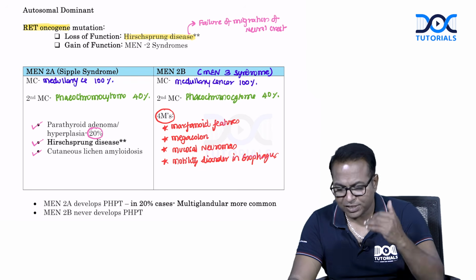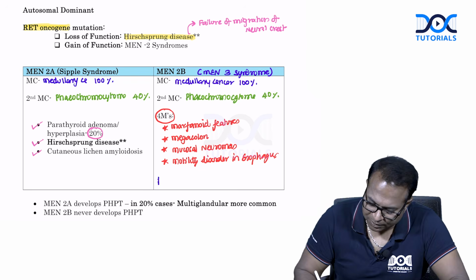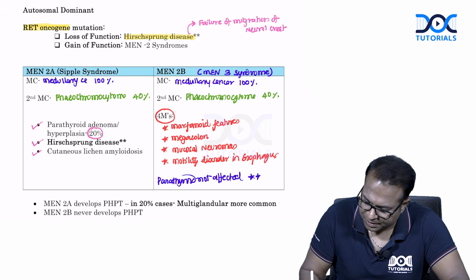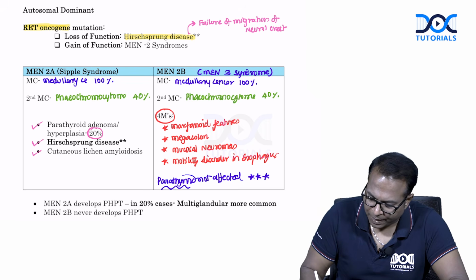There is a common question: what is not seen in MEN2B? Parathyroid is not affected in MEN2B. Don't forget, parathyroid not affected. This is a repeat MCQ which is asked in NEET PG. So which problem is not seen in MEN2B?